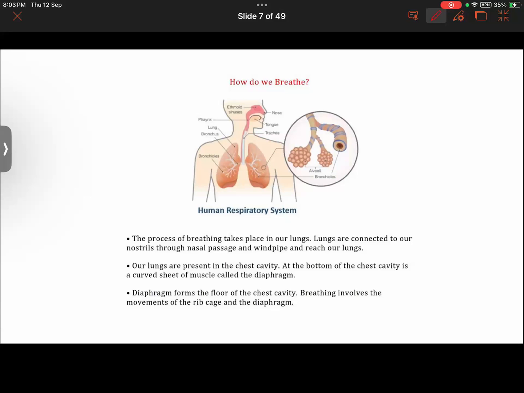Let us understand the mechanism of breathing in the case of humans. Humans have a complex system of breathing in air.